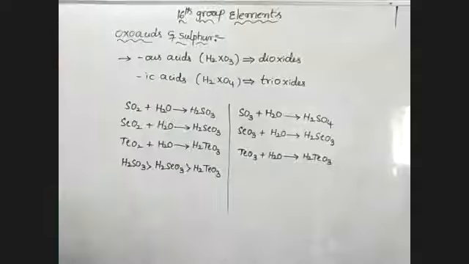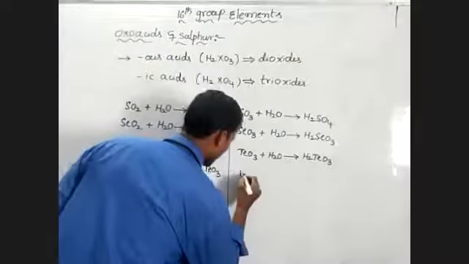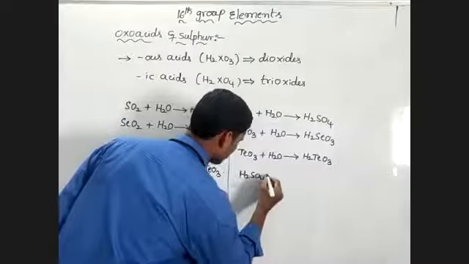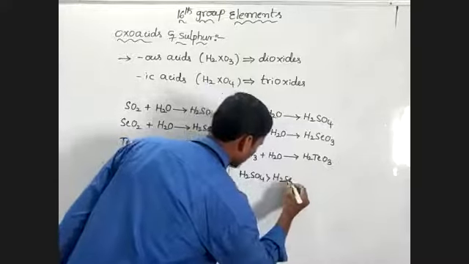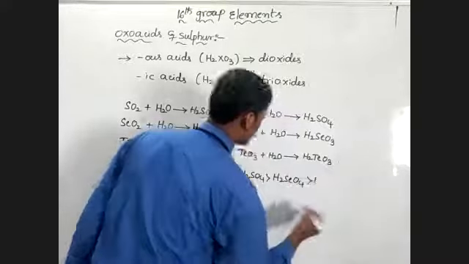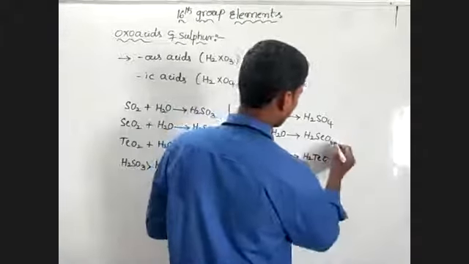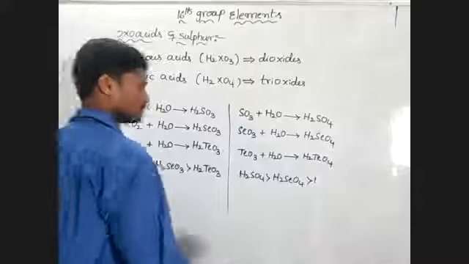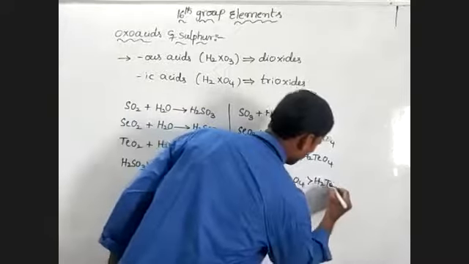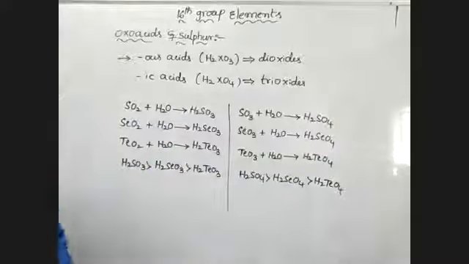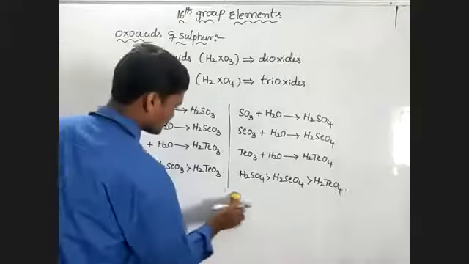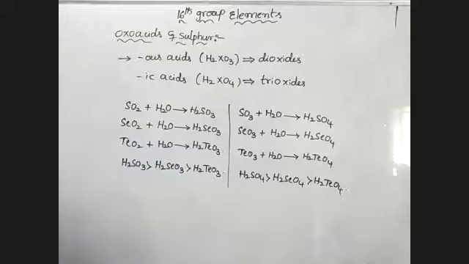Okay, this acidic strength order is H2SO4 is the strong one, and then H2SeO4, and H2TeO4. This is the acidic strength order. In general, -ous acids are weaker than -ic acids.